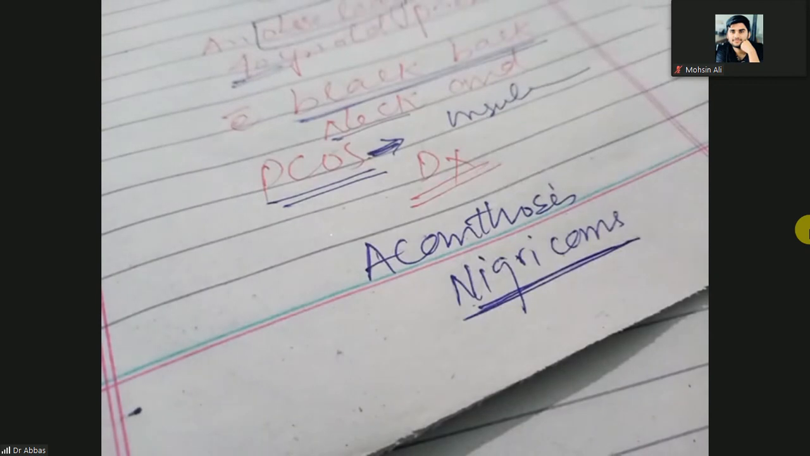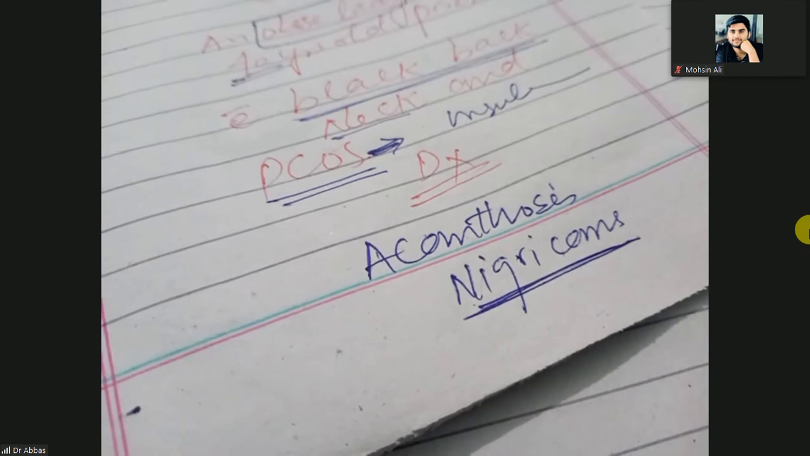Acanthosis nigricans can be seen with polycystic ovarian syndrome, can be seen in obese ladies, and when the back of the neck is blackish in color, we call it acanthosis nigricans. That is due to the formation of fibroblast tissue. So there will be a lot of fibroblast tissue on the back of the skin. Therefore, it will give you different colors, especially the black color of the skin.